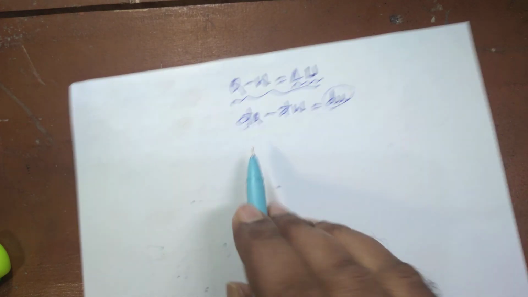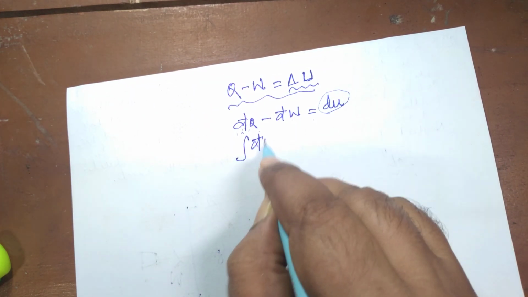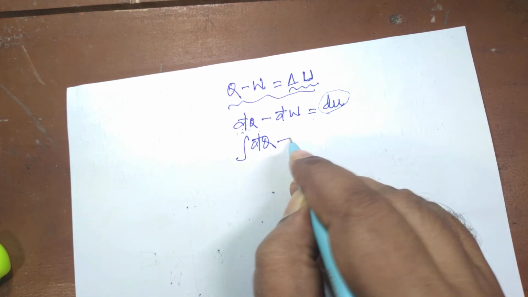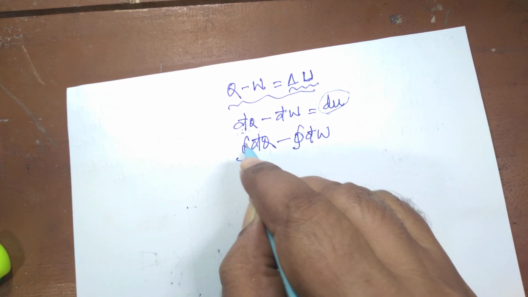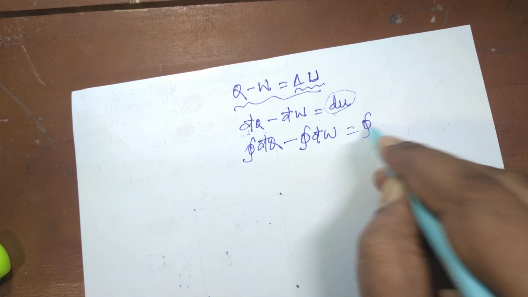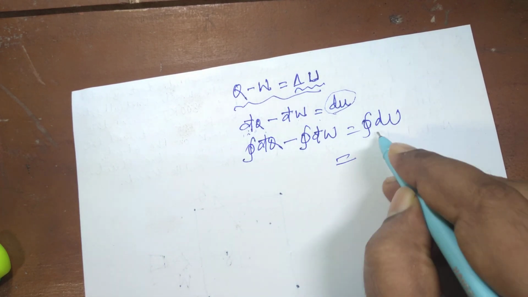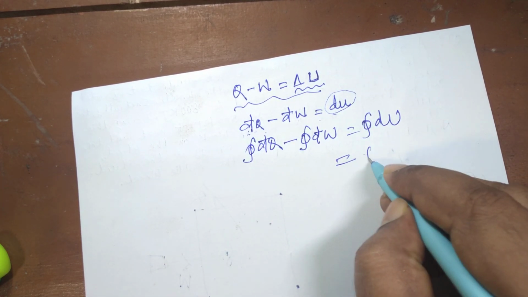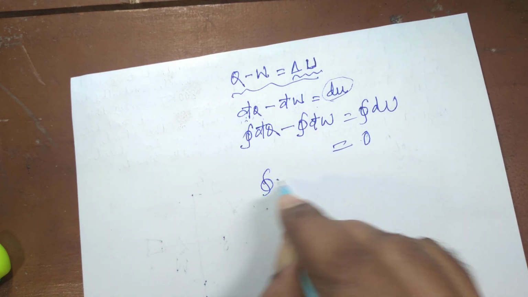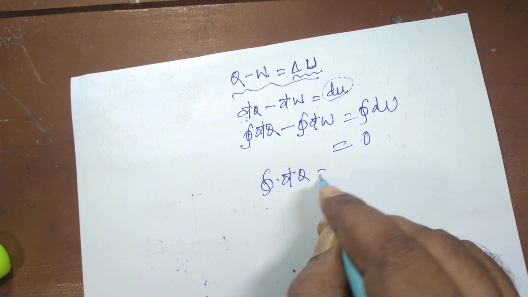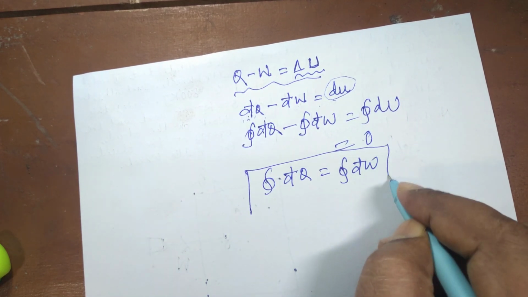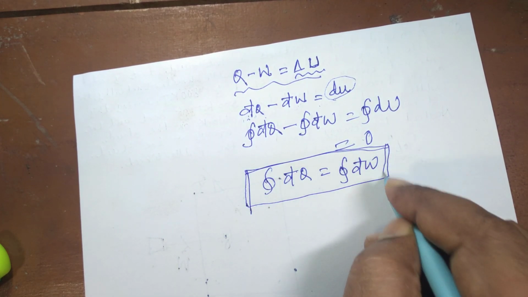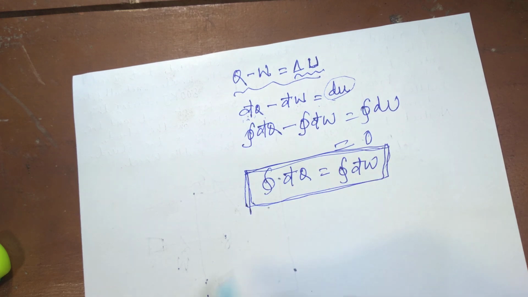And if you integrate this, cyclic integral of dq is equal to cyclic integral of du. And now cyclic integral of any property is 0. From this, what we obtained is, this is nothing but your first law equation for a closed system undergoing a cycle.